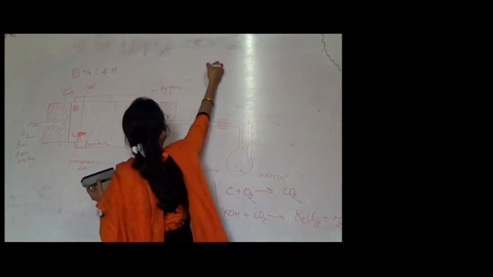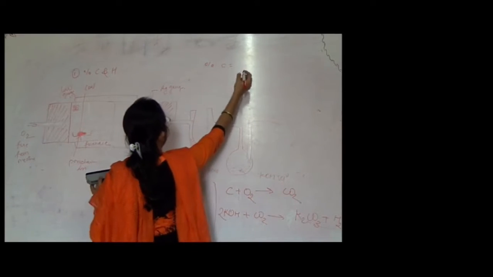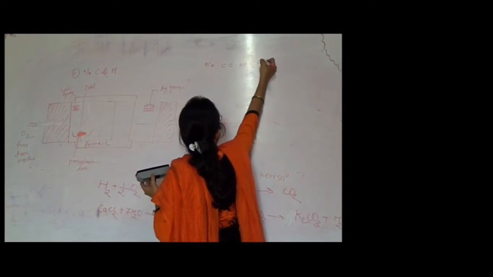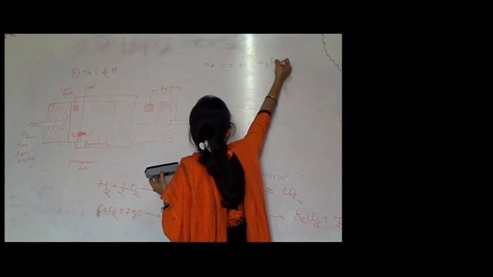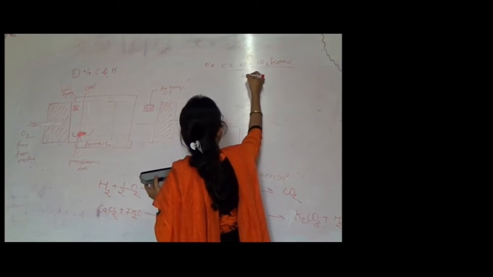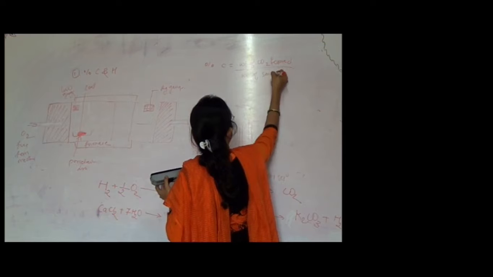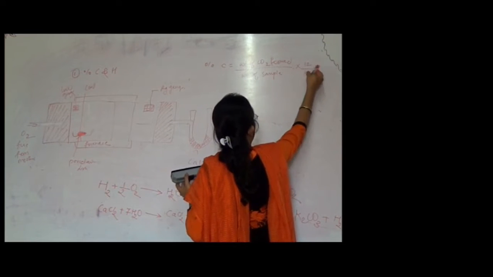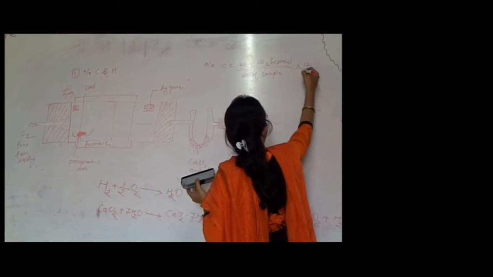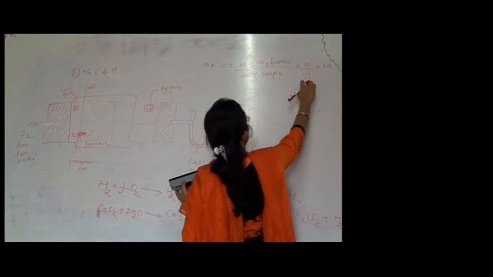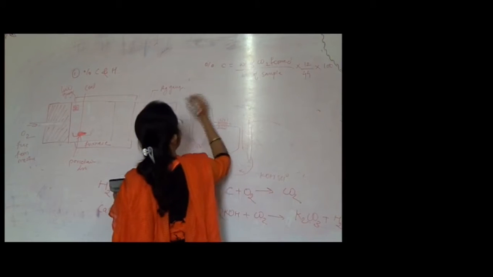So the formula for percent carbon is equal to weight of CO2 formed divided by weight of sample, into 12 by 44. 12 is what? 12 is the atomic weight of carbon, 44 is that of CO2, into 100. So this is percent carbon.